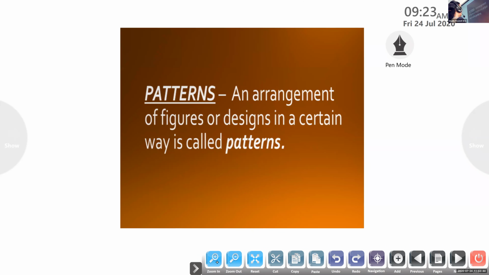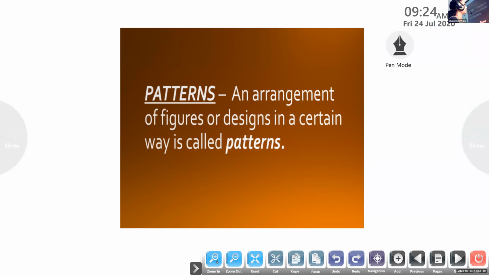Alona, can you read this louder? What is a pattern? Patterns are an arrangement of figures or designs in a certain way. All the children, you have to study this now itself. An arrangement of figures or designs in a certain way is called a pattern.